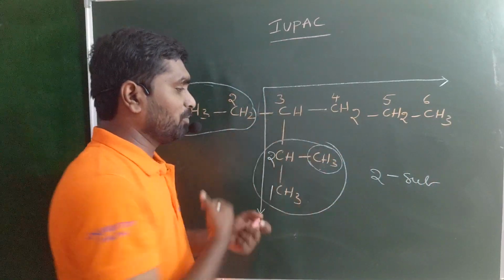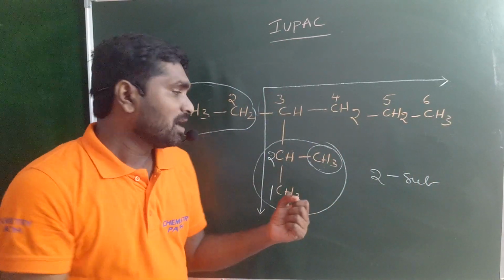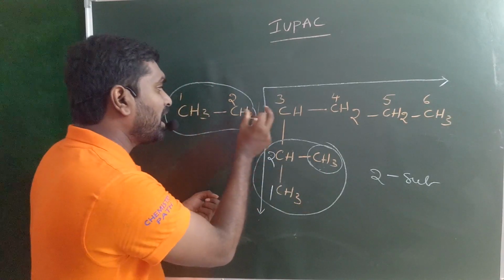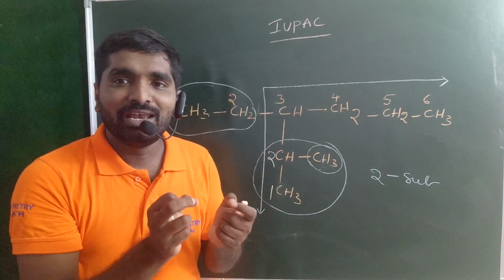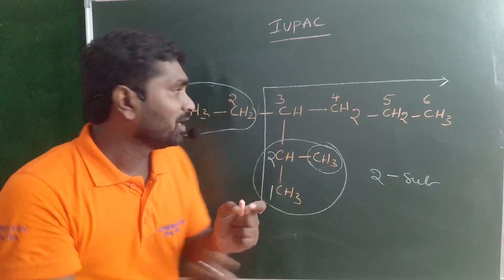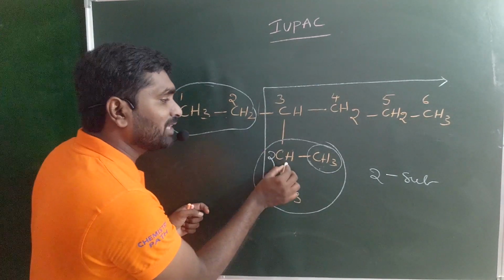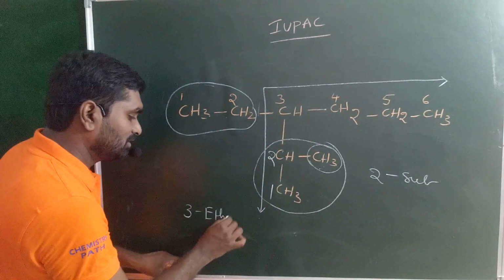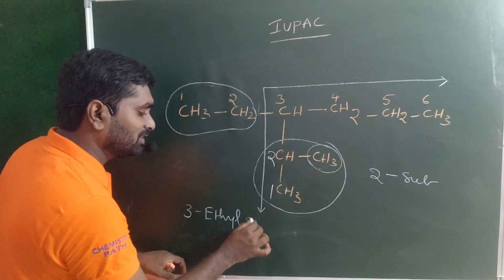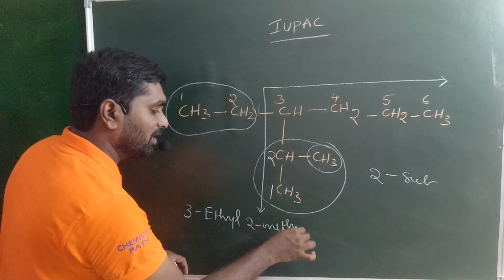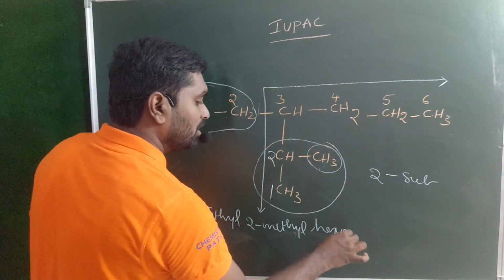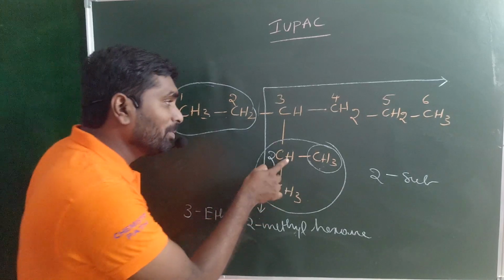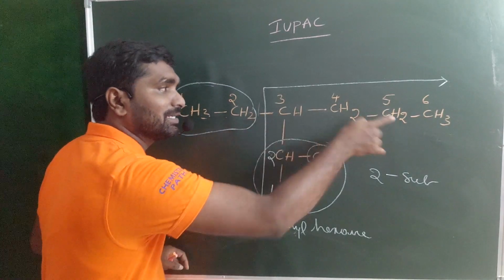when you take the same example, on the second carbon methyl is present, on the third carbon ethyl is present. The name of this compound should be 3-ethyl 2-methyl hexane. But not 2-methyl 3-ethyl hexane.